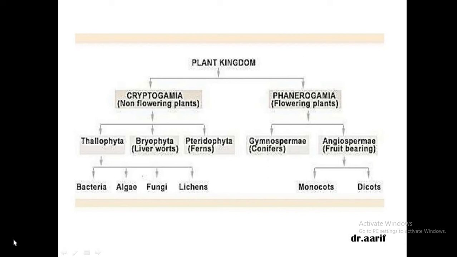A very good example is moss. We studied about the moss, and I told you moss is a gametophyte. Out of these two generations, only one generation is conspicuous and the other one is a parasite on the other.